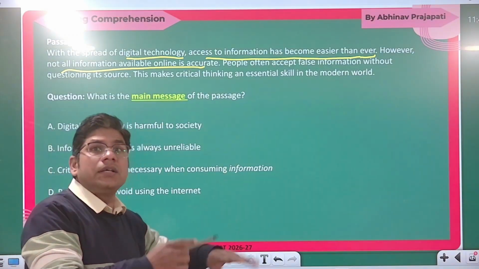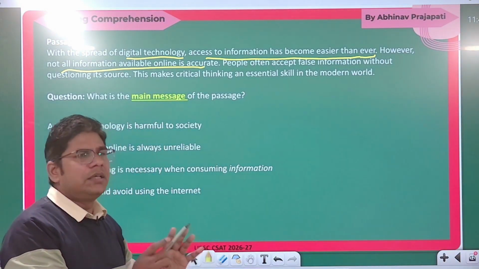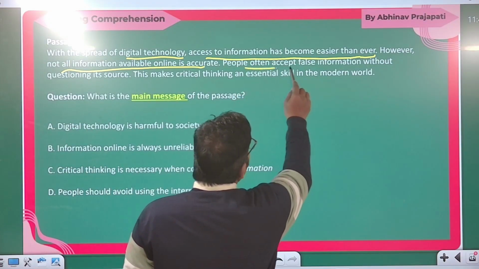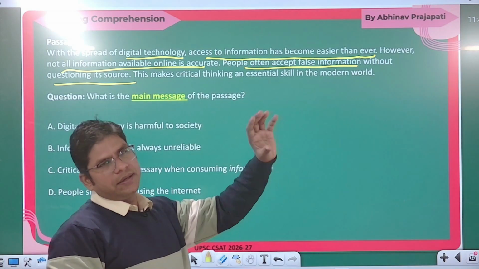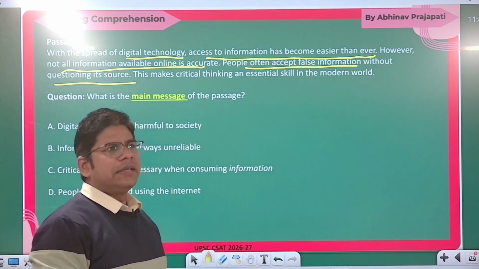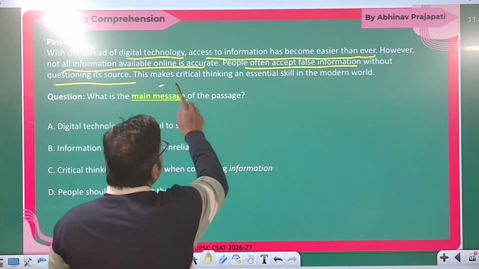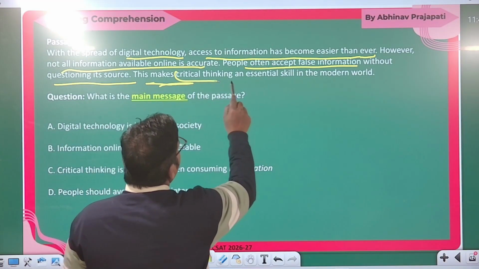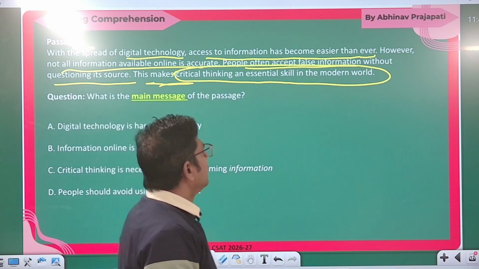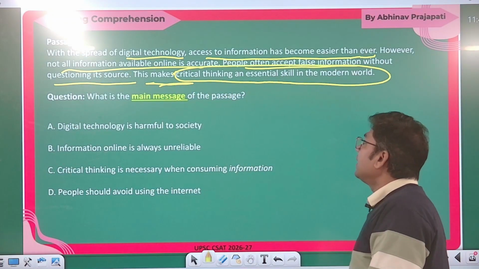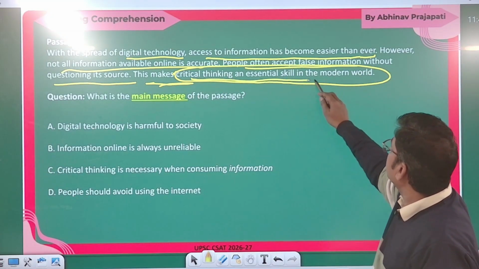Not all the information is inaccurate. Some information available online is inaccurate. People often accept false information without questioning its source. Or people, whatever they see online, they accept as true without questioning what its source is. Okay, this makes critical thinking an essential skill in the modern world.